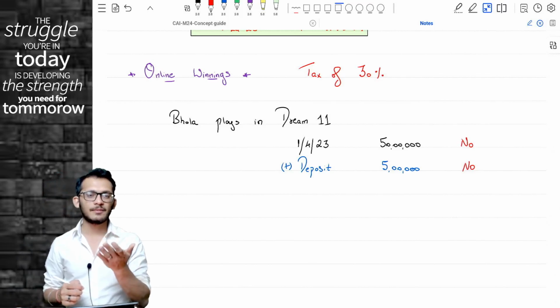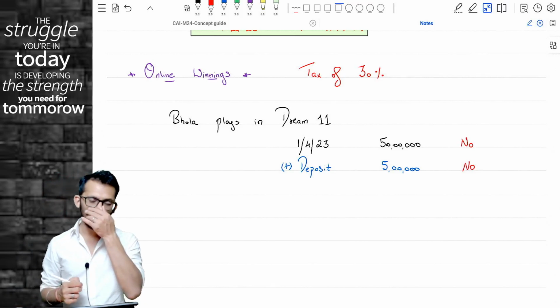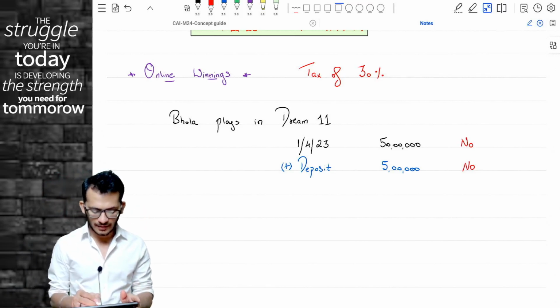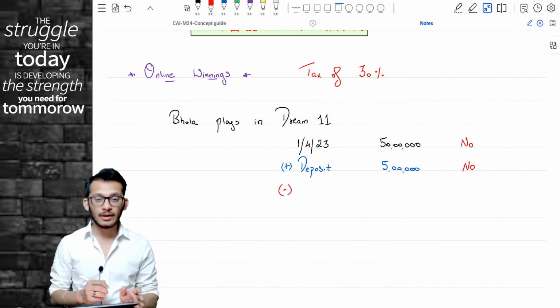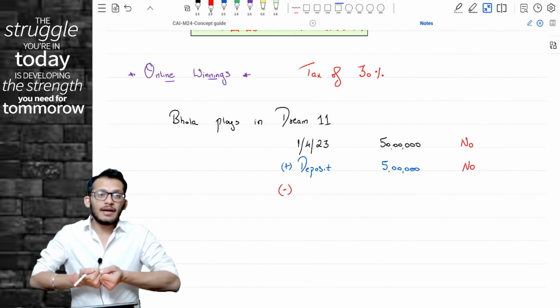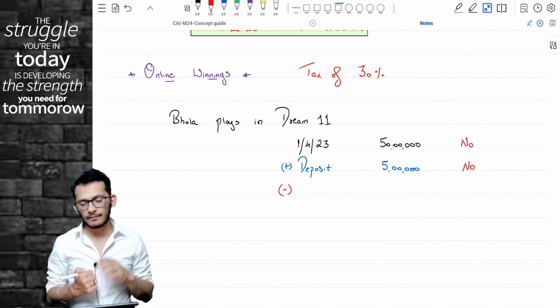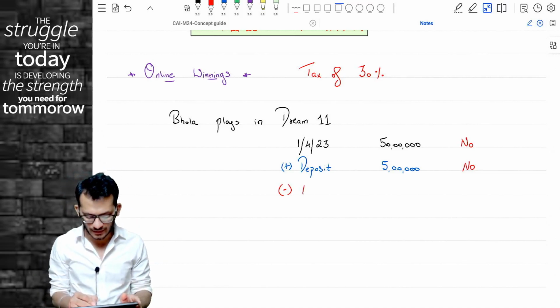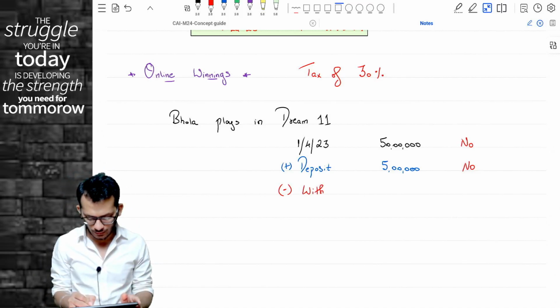But obviously this person is going to play. Imagine in the middle of the year he found that he has got enough money for him to withdraw and buy something. So he decided that he wanted to withdraw some money. Let's say for example he withdrew 4 lakh rupees.